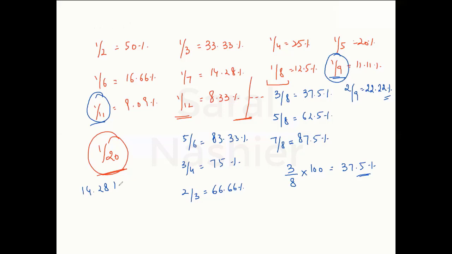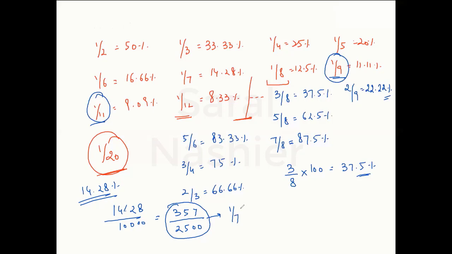14.28%. I told you 14.28% is 1 by 7. Suppose somewhere in a question 14.28% comes and you do not know what it is in fractions. What will you do? From percentage to fraction, you should divide it by 100. Then the decimal is removed, you again divide by 100. Now if you cancel out with 4, 4 3s are 12, 4 5s are 20, 4 7s are 28. And this is 357 divided by 2500. Does it look like 1 by 7 to you?